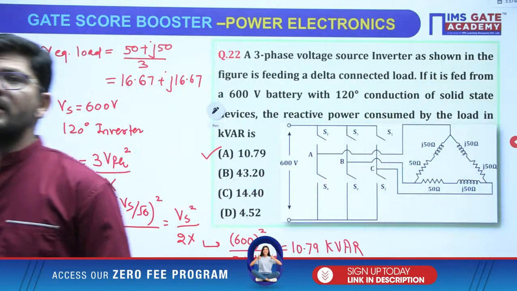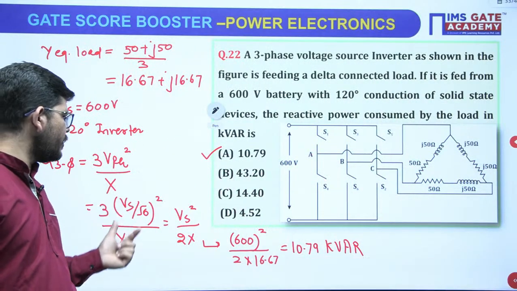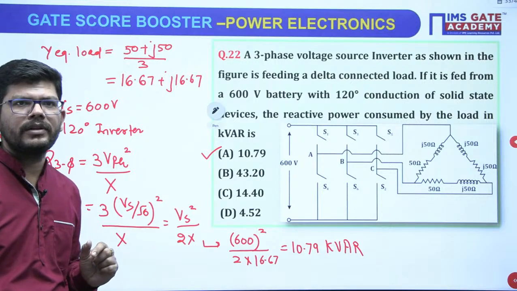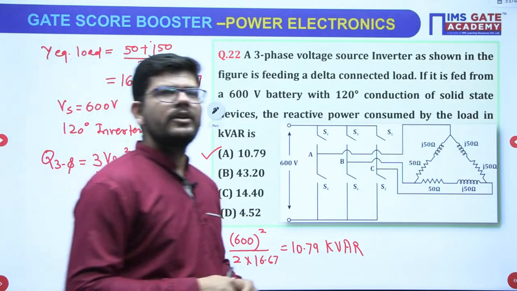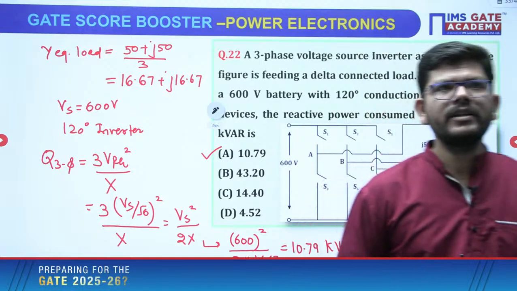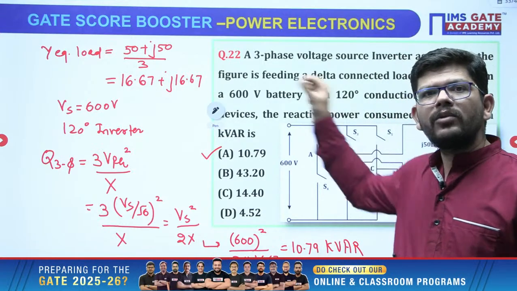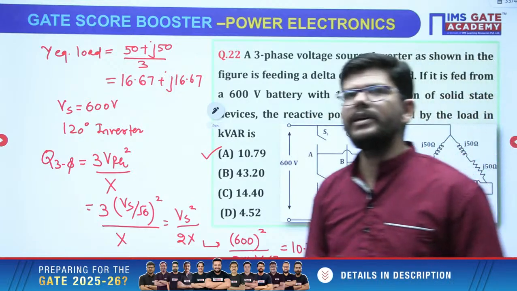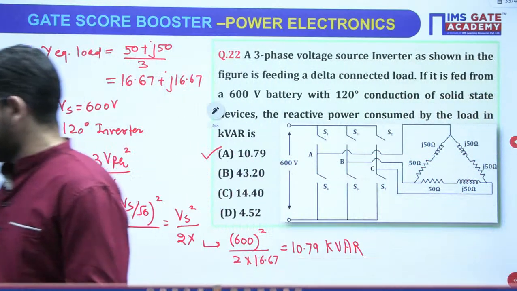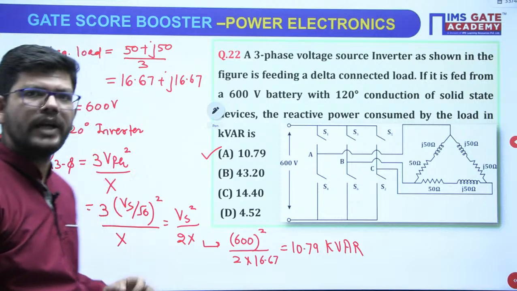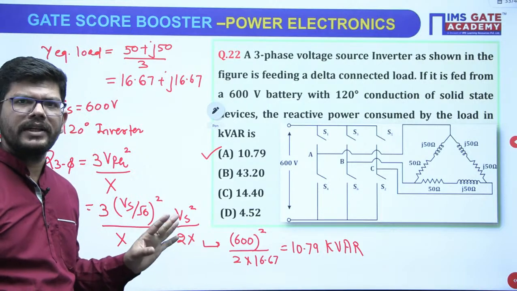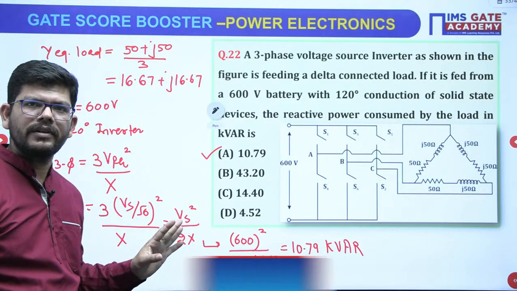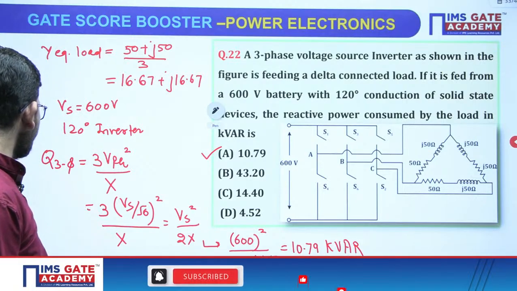For active power, R is responsible, for reactive power, X is responsible. Got it? So why have we taken this question? Just to remind you that delta load needs to be converted into star load. For reactive power, X will be involved. I hope that this is also a very easy question and it is clear to you as well. Now moving towards the next question.